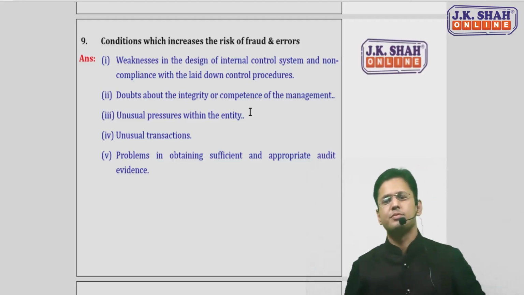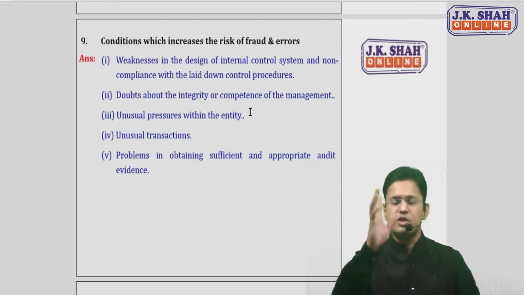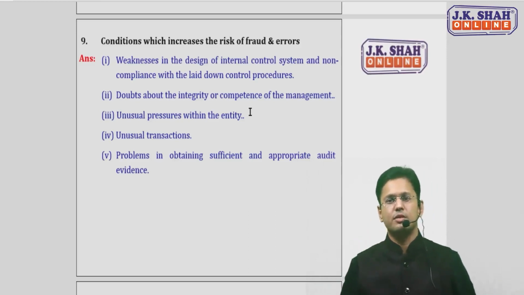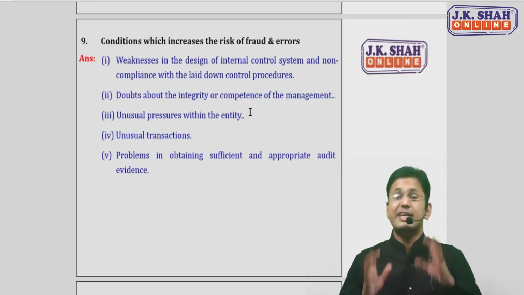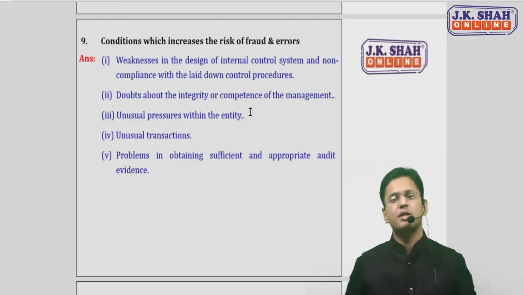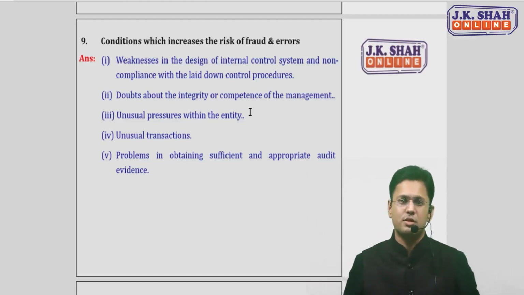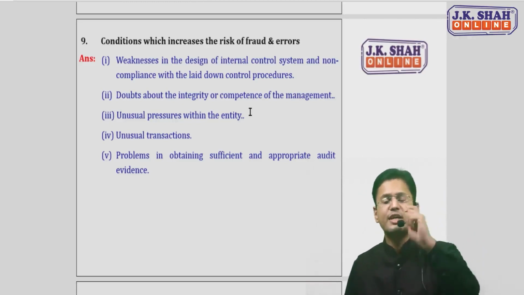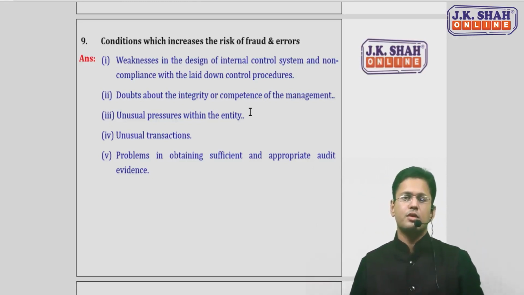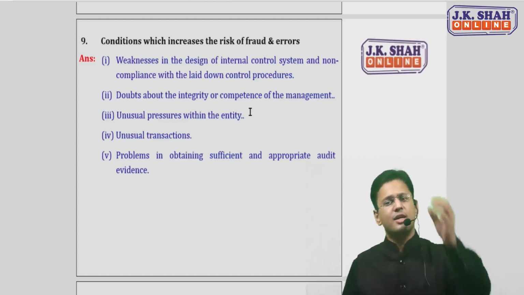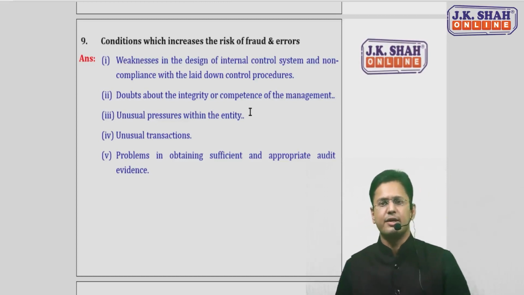If these conditions exist, there is a full possibility that the fraud and error chances would be more. First one, weakness in the designing of internal control system. Your internal control system design is poor. Or in case the design is fine, but the procedural part is not being performed as per the designed procedures. So first point says there is a weakness in the design of internal control. The non-compliance is there with the laid down control procedures. So the full chance is there that the risk of fraud and error will be there here.